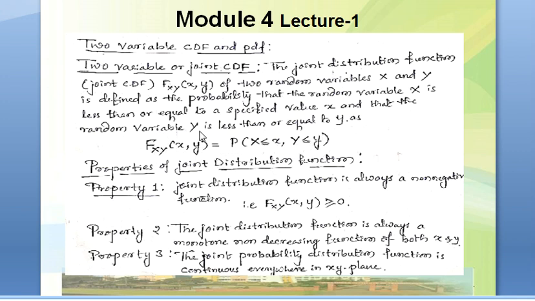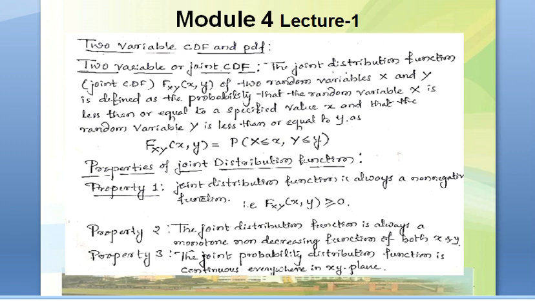So in case of a single random variable, we used to write FX of x is equal to P of X less than or equal to x simply, but with two variables it would be in this fashion. And if there are three variables, then it could be FXYZ. If it is the third one, then x, y, z would come, and we'll be having X less than x, Y less than y and Z less than z in that fashion.